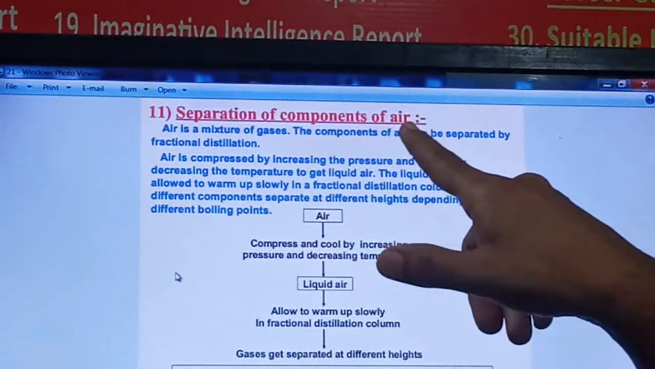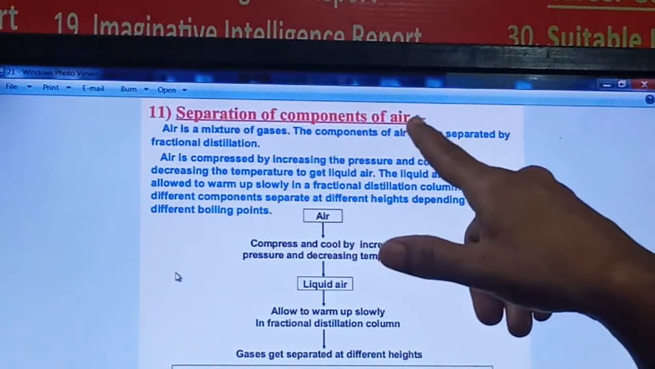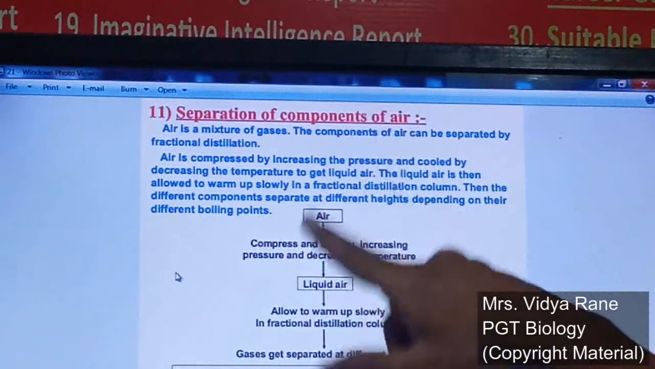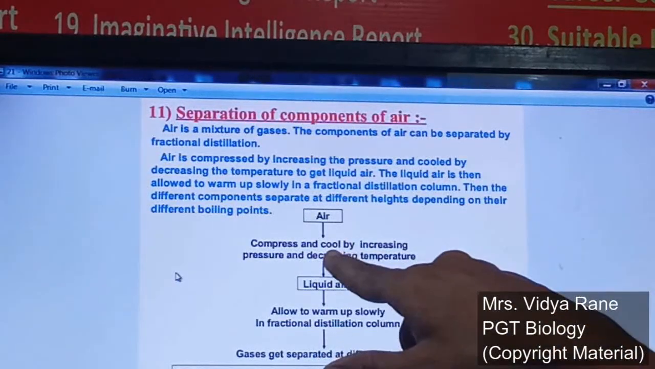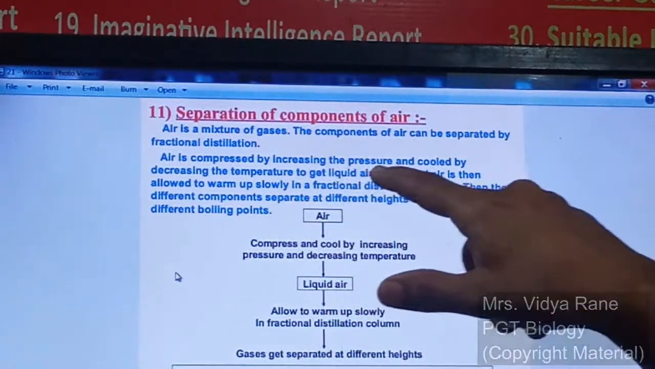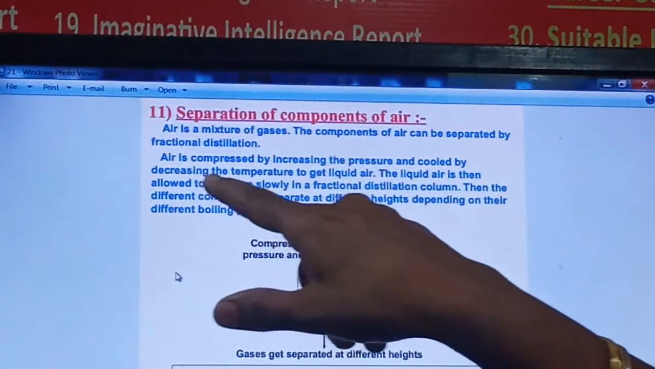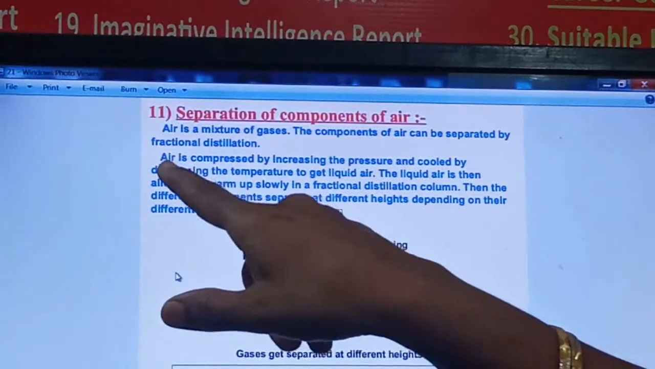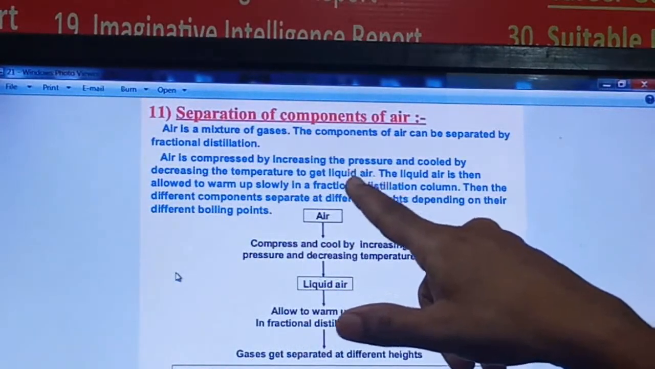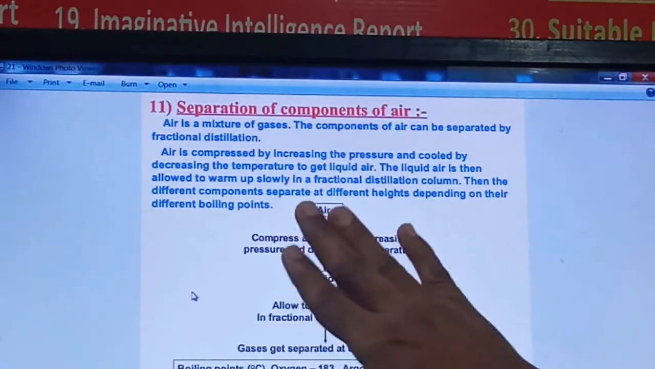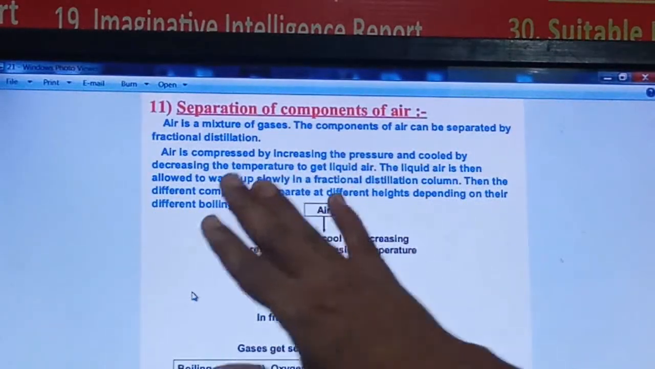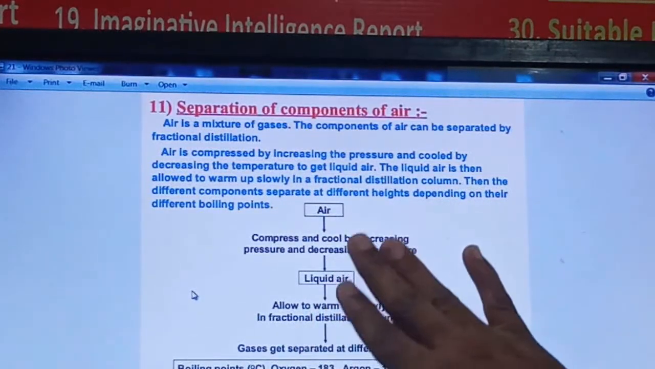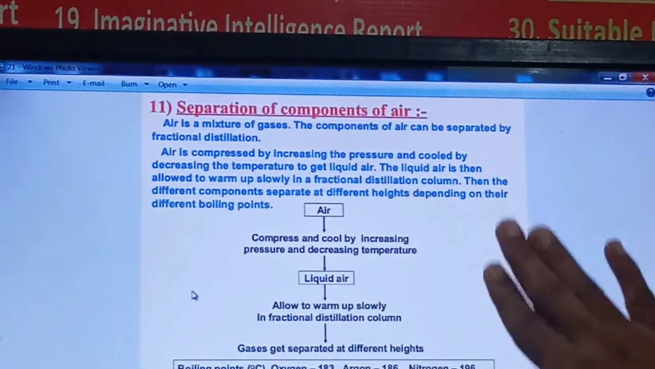Now, first of all, as air is in a gaseous state, you should convert that air into a liquid state. Now how can you convert this air into a liquid state? For that you have to increase pressure and decrease temperature. If you do these two things, automatically gaseous air will become liquid air. And then as we allow the liquid air to slowly warm up in the fractional distillation column, the different components of the air will get separated.